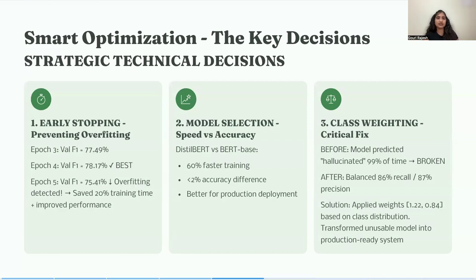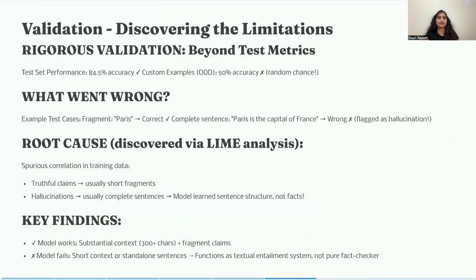Second, I chose DistilBERT over BERT, not through brute force and grid search, but by analyzing the speed accuracy trade off. 60% faster training for less than 2% accuracy loss. For production systems, this mattered. Third, and most critically, I noticed the model initially predicted hallucinated for 99% of the cases, which is completely broken. By calculating and applying class weight balance on the 60-40 imbalance, I fixed this and achieved balanced performance.